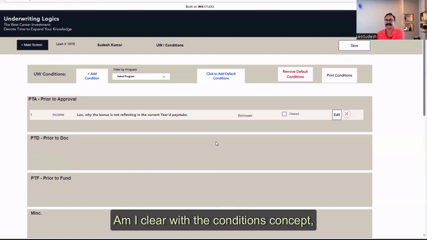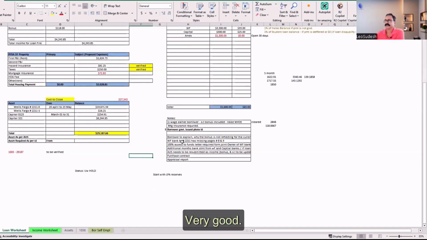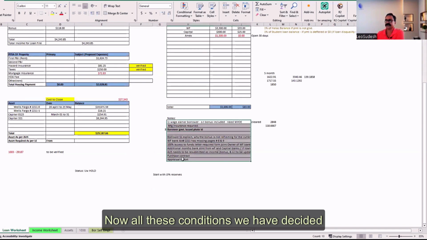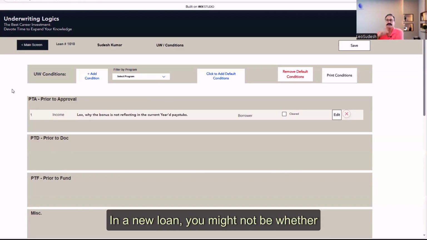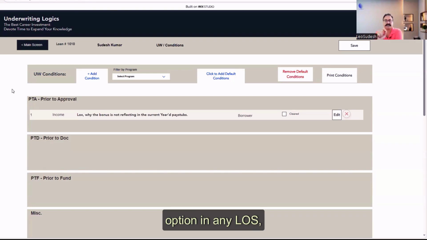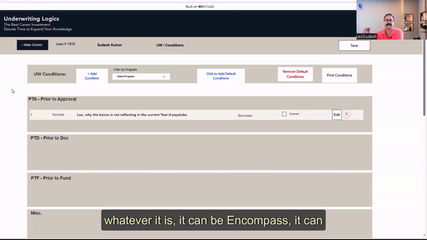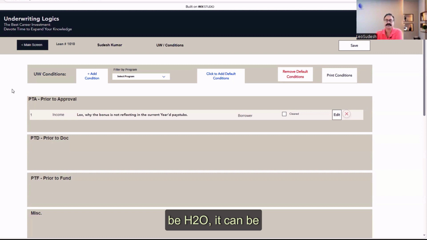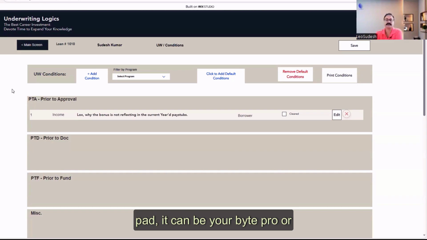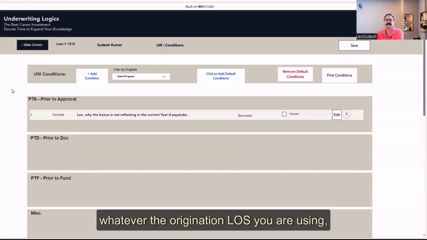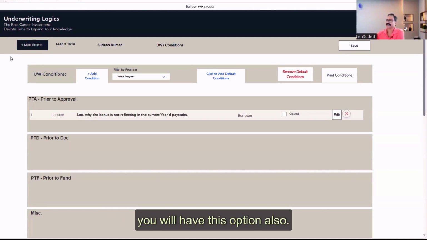Am I clear with the conditions concept, manual conditions, how we are going to add conditions manually? Very good. Now all these conditions we have to decide and write manually. But before that, I wanted to tell you the second option. In a new loan, you might not know whether these are the conditions or if I am missing any condition. The best option in any LOS, whatever it is, Encompass, H2O, Empower, LP, Lending Pad, White Pro, or whatever origination LOS you are using, you will have this option also.